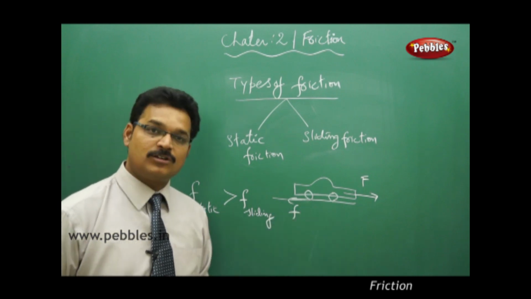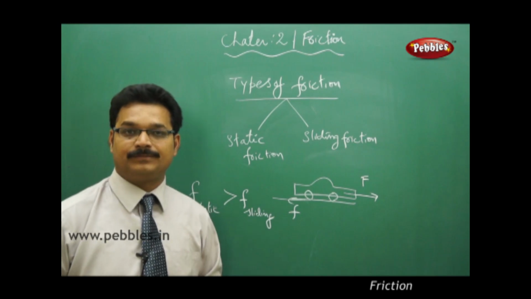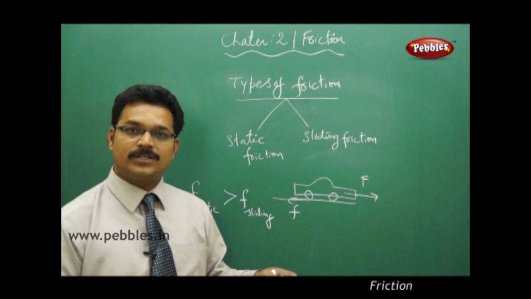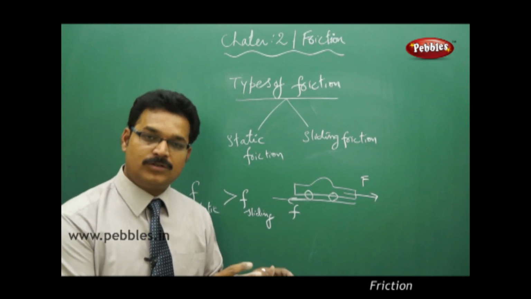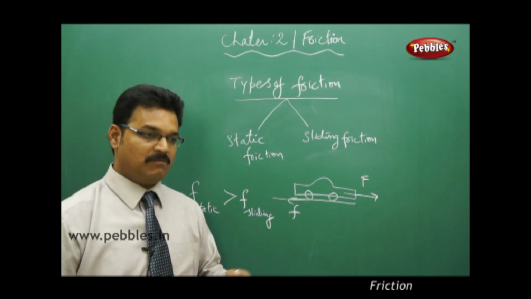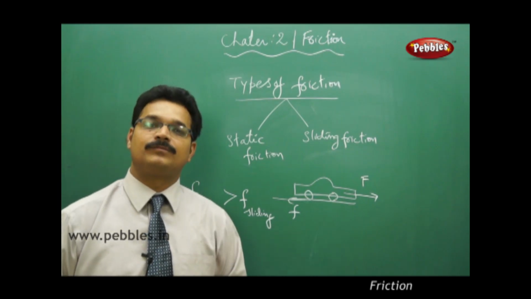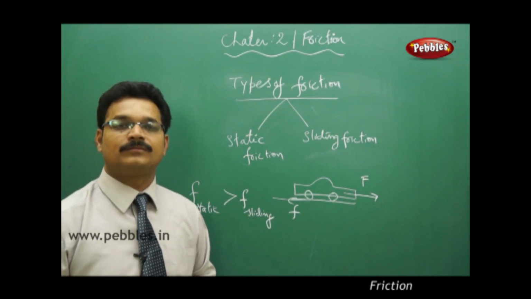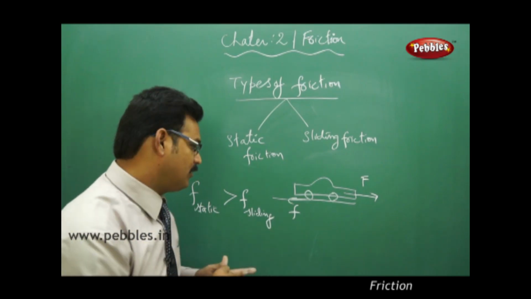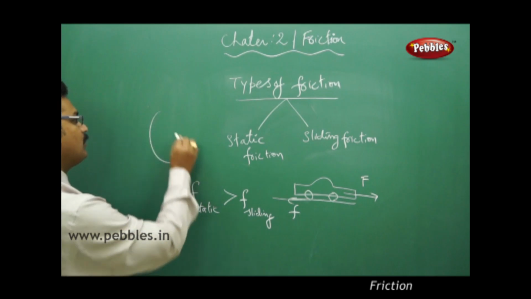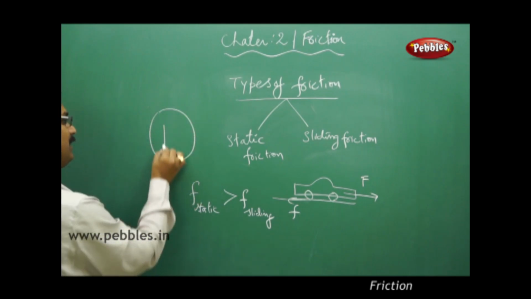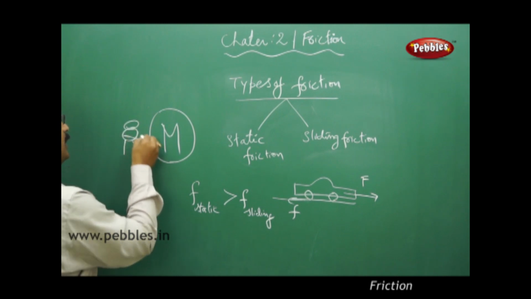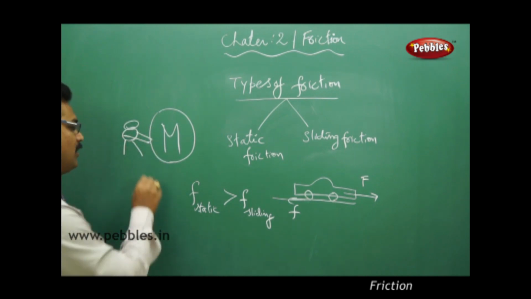This sliding friction is also called kinetic friction. Let me give an example to you. Suppose you are standing on a road surface and you have a big rock in front of you, and you want to roll the big rock on the surface. So you apply force on the rock. So, big rock, heavy mass, capital M, and you are here and you are pushing the rock on the road.